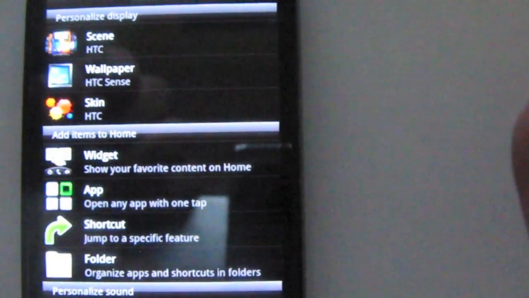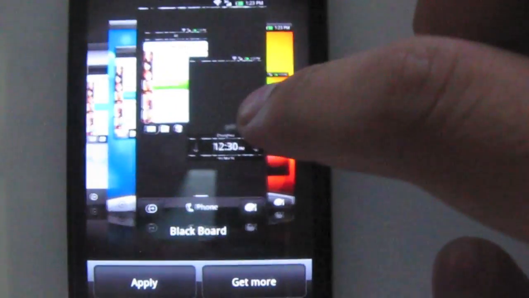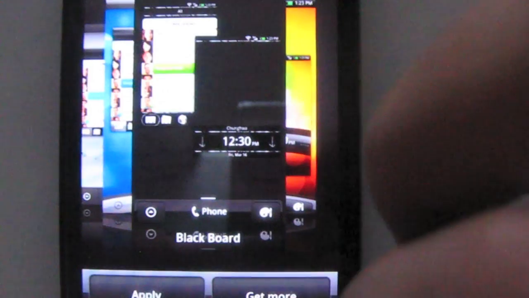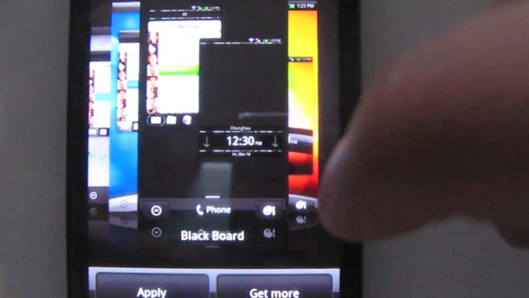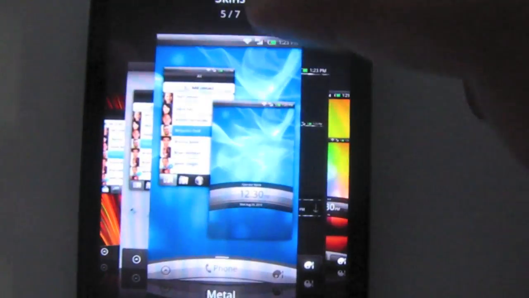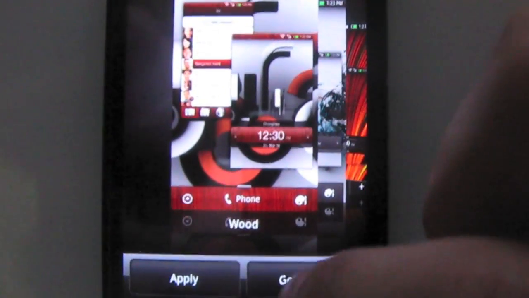I'll show you a new feature called Skins. This basically lets you theme your current home screen setting. Right now I'm using the HTC Current, but you can slide across different scenes. You see you have your blackboard, which will basically change the unlock screen and also your bottom dock bar where you have your phone, your menu, your applications and your personalization button, and also in some cases change the status bar. This is the metal theme, mocha brown, music lover, slate, and wood. I'll show you the wood one. I really like the wood one the most.